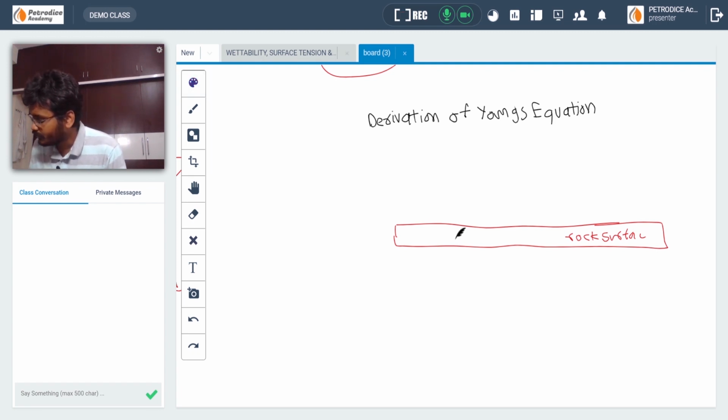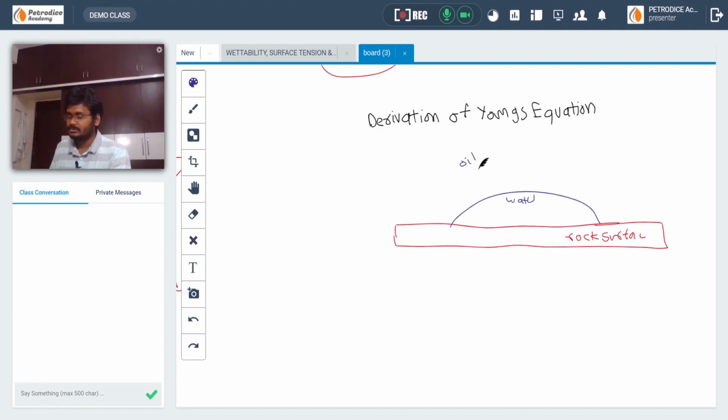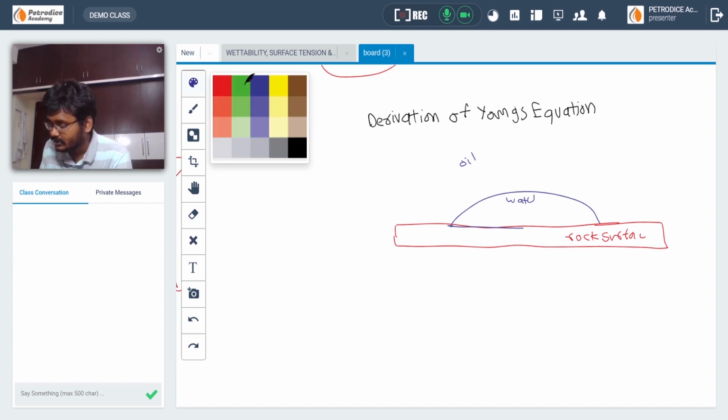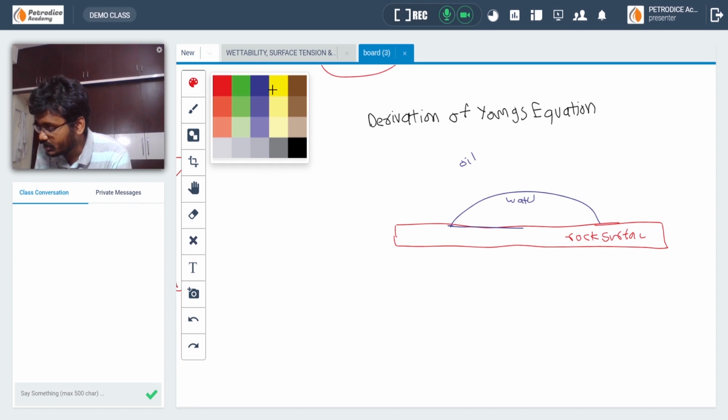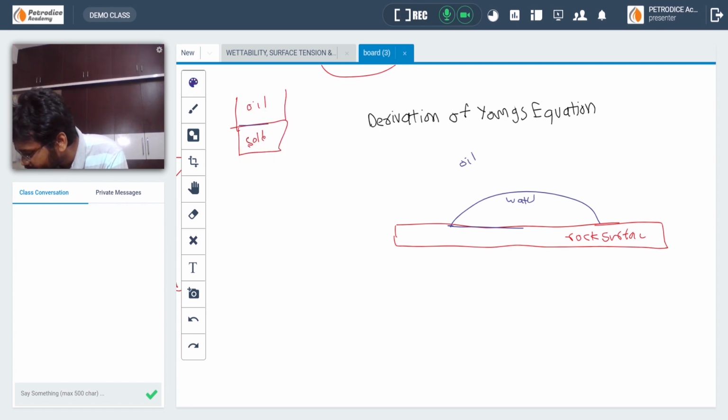So we are placing a water drop on it in the presence of oil. Okay, now let us see the interfacial tension. It will be along the interface. Okay, consider this is solid, and consider we are placing oil on top of it. Okay, then interfacial tension will be like this. Okay, this will be the interfacial tension between solid and oil. Okay, you have to remember this.